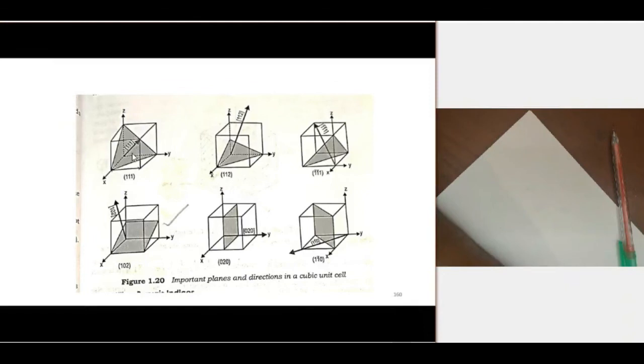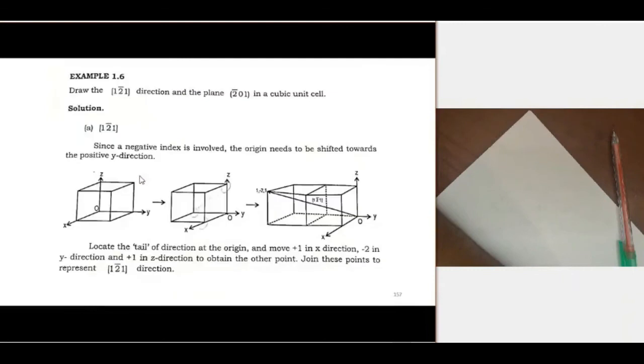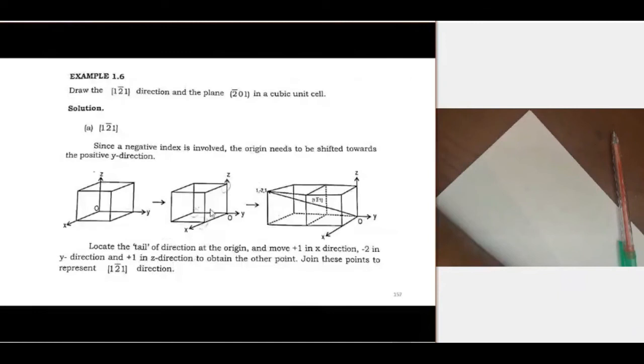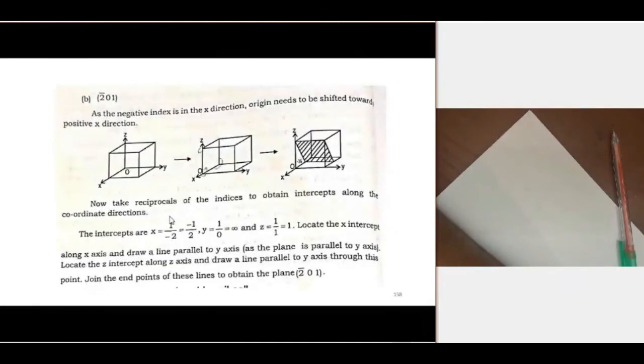Here you can see this plane and this diagonal are perpendicular to each other. We already said that if the indices of a direction and a plane are the same, they are perpendicular to each other. So here we can see both are the same.